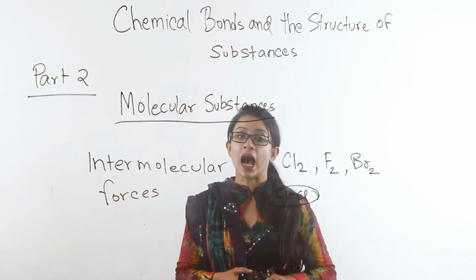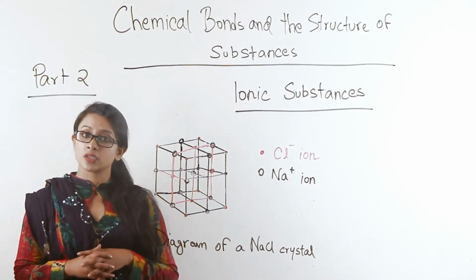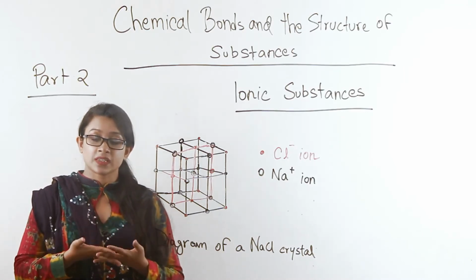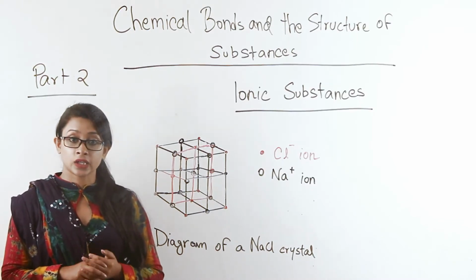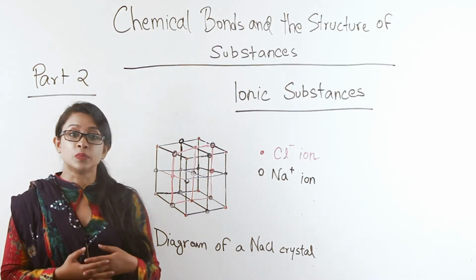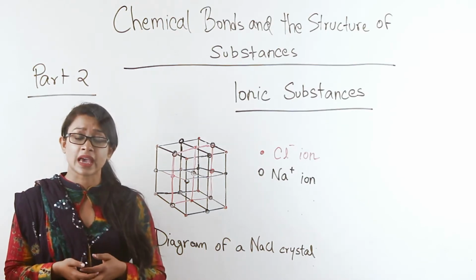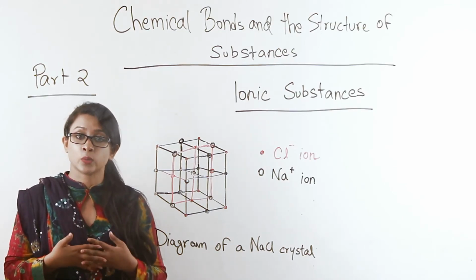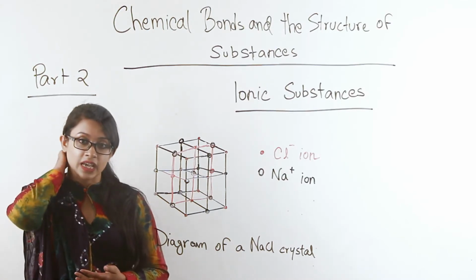Now let's discuss ionic bonded molecules. So, ionic substances. In part 1, we discussed what an ionic bond is. To repeat myself, an ionic bond is a bond between two ions. An ion is a structure that forms when an atom has an excess or a depletion of electrons. When an atom has more electrons than protons, it forms a negative ion, and when an atom has more protons than electrons, it forms a positive ion.